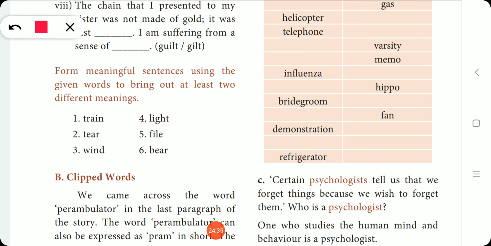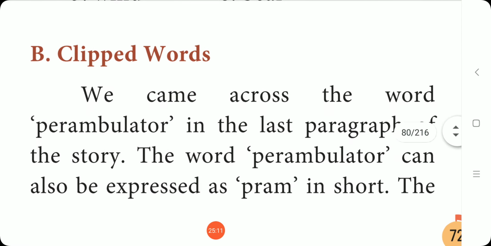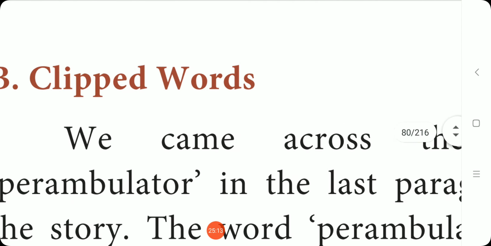Do it properly. So train, one train we can call the train which we use to travel. Another train is training. Like light: the light emitted by the electric bulb. Another one is light the candle, which will be used as a verb. So likewise, find the two different meanings and write them in sentences of your own. Try this yourself.